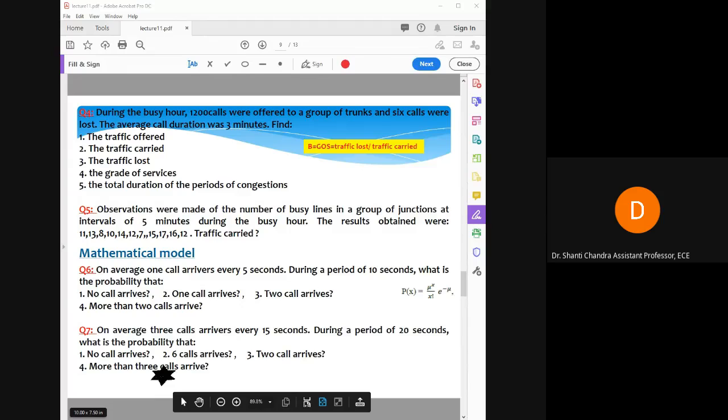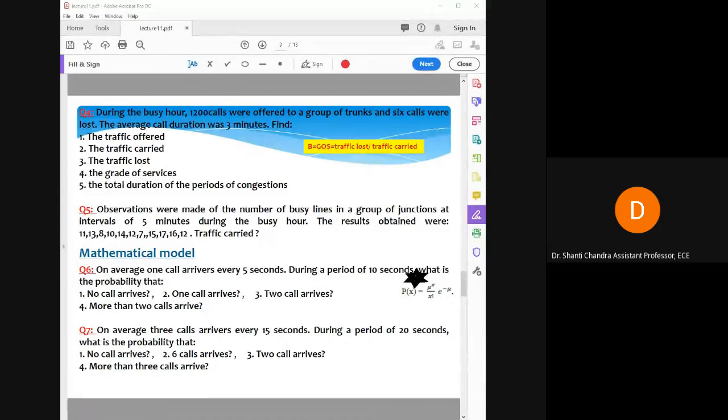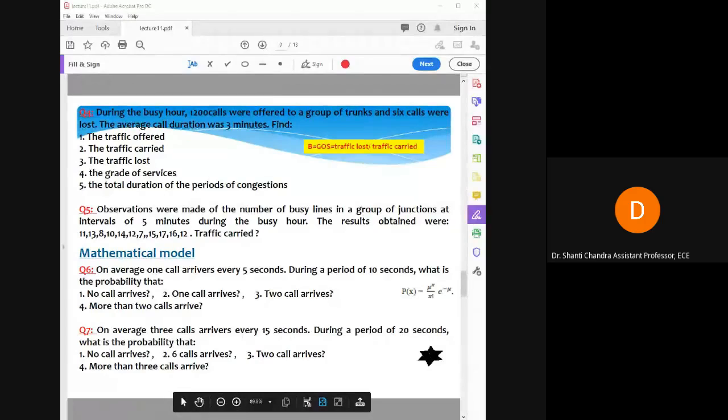So you just find out the probability for 1 call arrive. So in that case you put the value of x is equal to 1 and solve this equation. Then for 3 call arrive, then put the x is equal to 3 here, right? So you will have all the 4 probability, add all the 4 probability, and then subtract from 1. So you just tell me the answer.